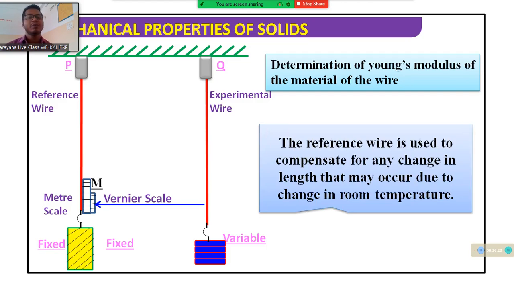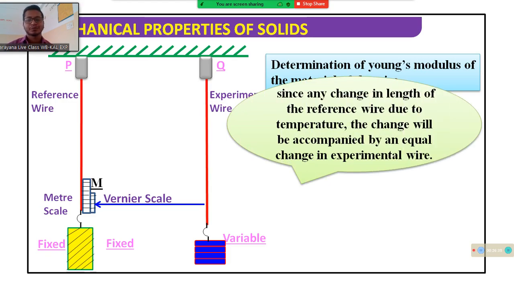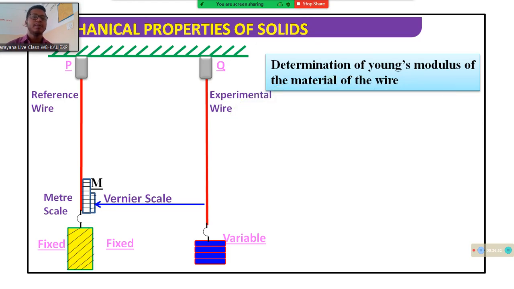Next, the reference wire is used to compensate for any change in length that may occur due to the change in room temperature. Any change in length of the reference wire due to temperature will be accompanied by an equal change in the experimental wire. Okay.